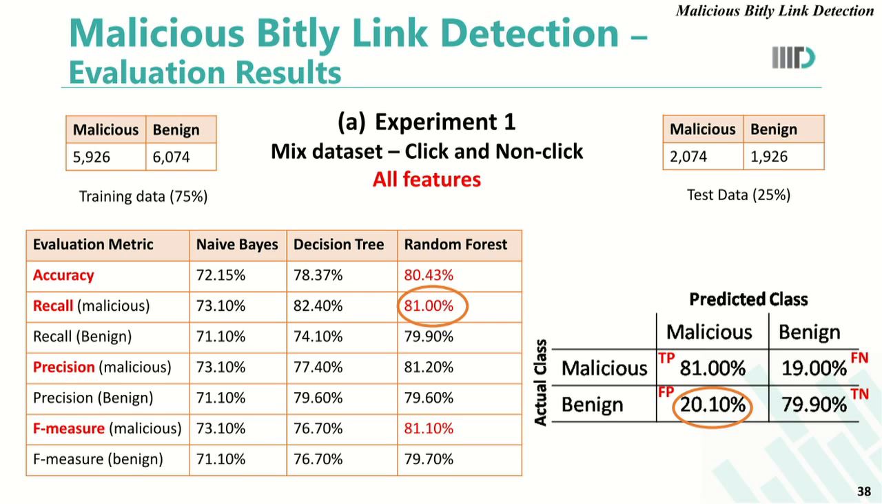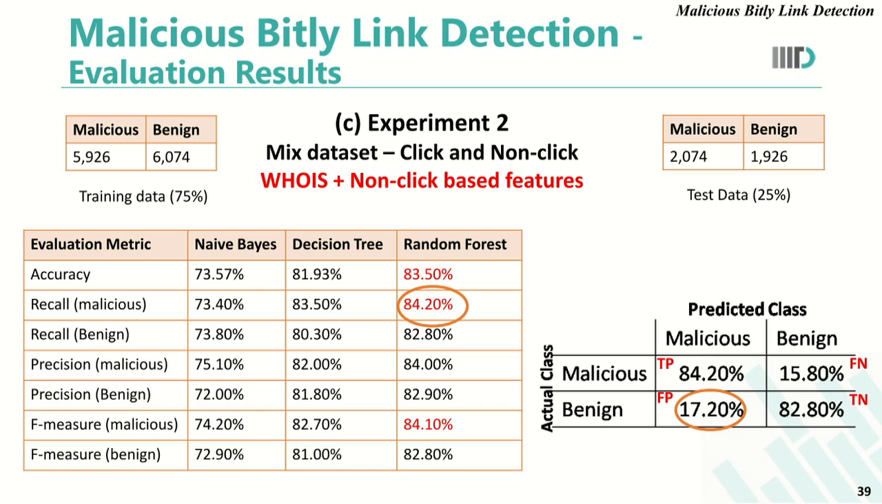Another experiment that we conducted was again on the mixed dataset, but by removing all the click-based features. Here, we only kept the Whois specific features and the non-click-based features. With this, we found that the accuracy of random forest increased to 83.50% and the recall and precision also increased further. The false positive rate here reduced by 3 to 4 times.